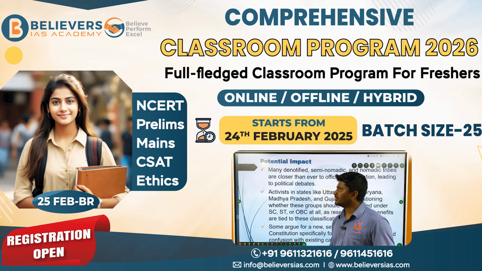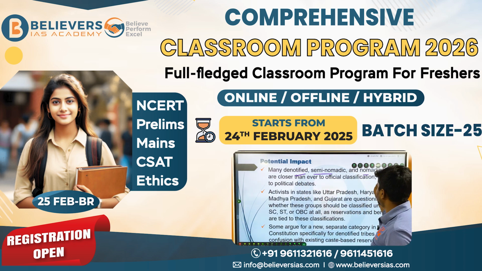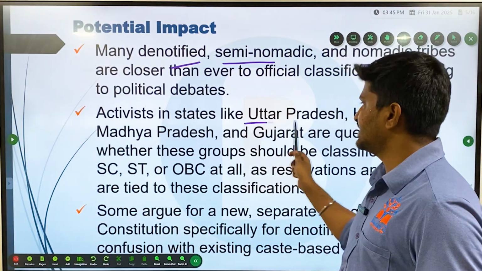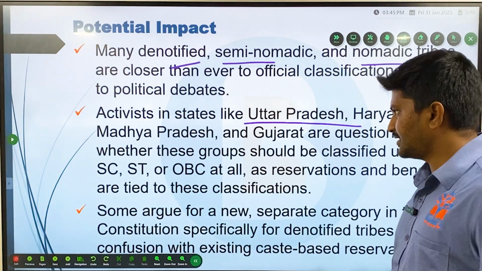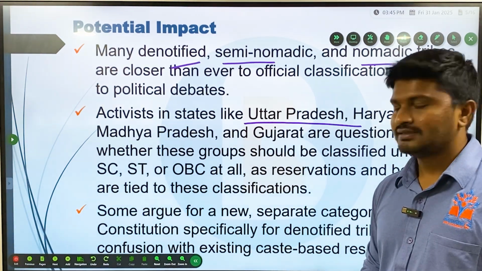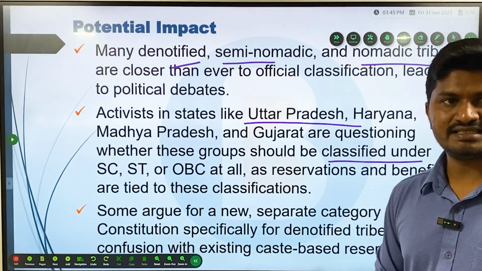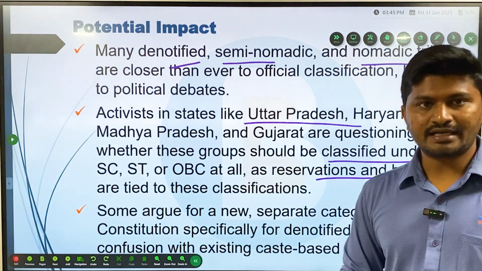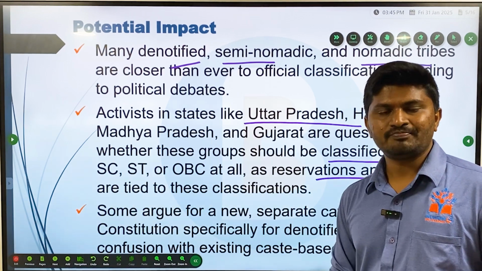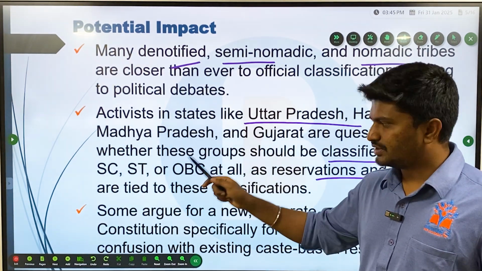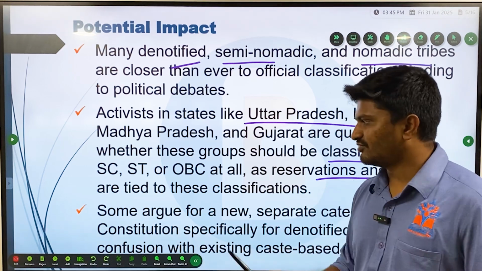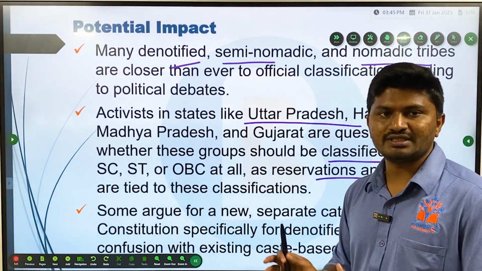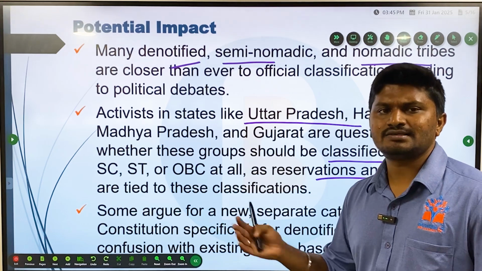The potential impact will be that many denotified, semi-nomadic and nomadic tribes are closer than ever to official classification, leading to potential debates. Activists in states like UP, Haryana, Madhya Pradesh, Gujarat are questioning whether these groups should be classified under SC, ST or OBC at all, as reservations and benefits are tied to this classification. In the sense, the more tribes included in SC, ST, OBC, the lesser the reservation for those communities. So they are questioning whether they should actually be included in this list or not.